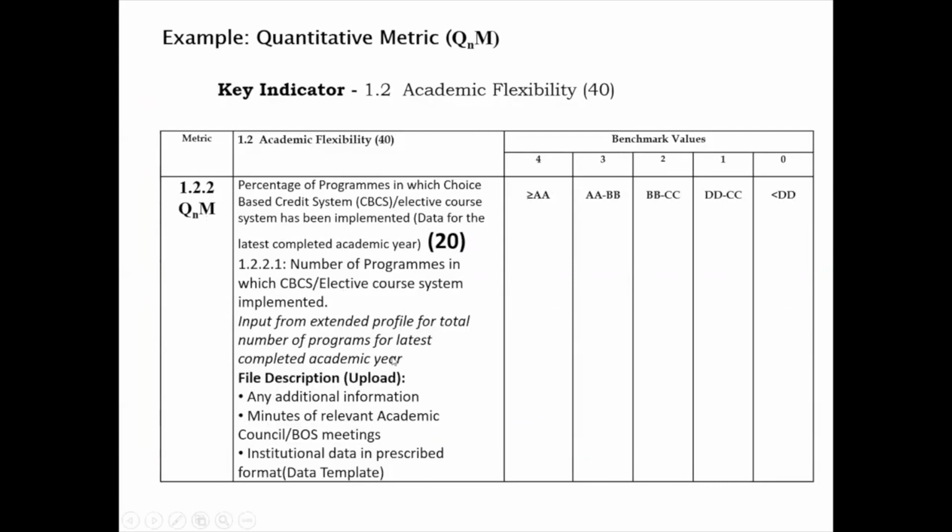You have to give a value, you have to give details, and this is a description of what you have to upload: minutes of relevant academic bodies' meetings, institutional data in prescribed manner. This is the weightage. This is what we call metrics. This is a sub-metric, meaning a question, the sub-question here. The key indicator name is 1.2 Academic Flexibility, and this is a part of the first criterion.